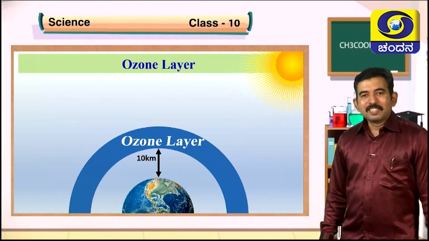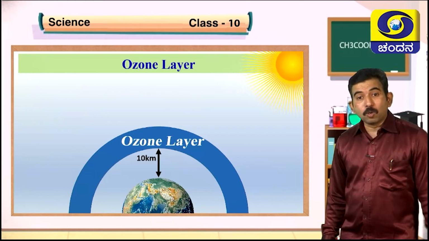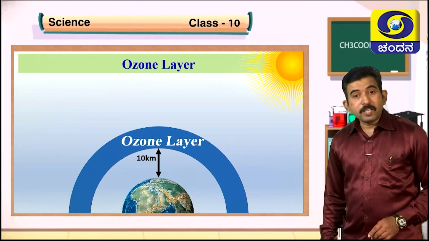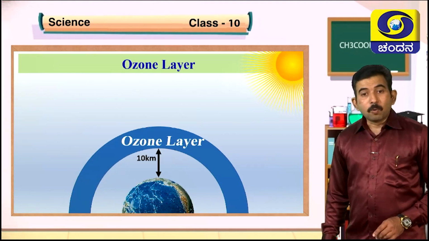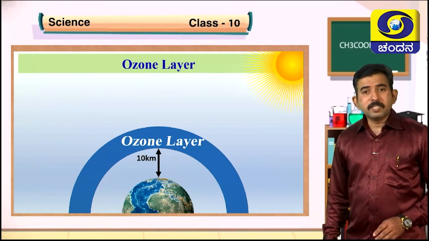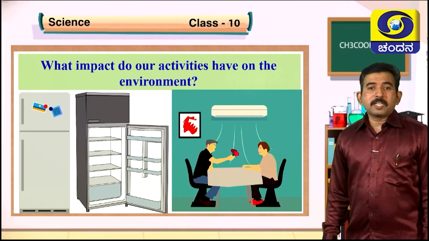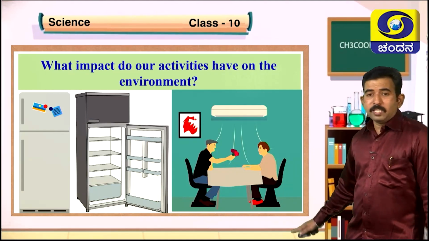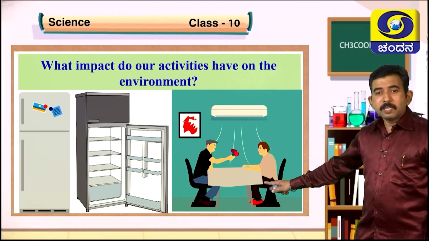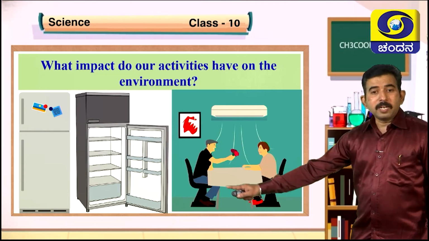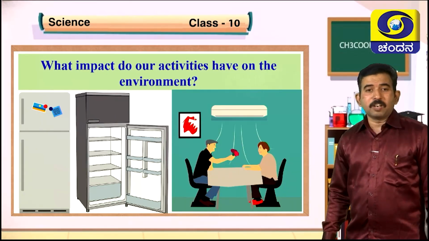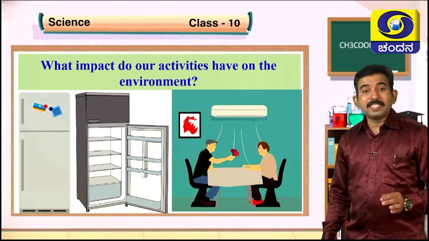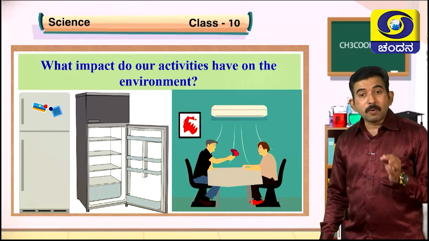Okay, students, now you understood the importance of ozone layer. Hence, depletion of ozone layer is always dangerous to our environment. It results in several problems. What impact do our activities have on the environment? You are observing in this picture, 2 people sitting in an AC room, and in every house we are using a refrigerator. Is there any effect of using AC and refrigerators in our houses?